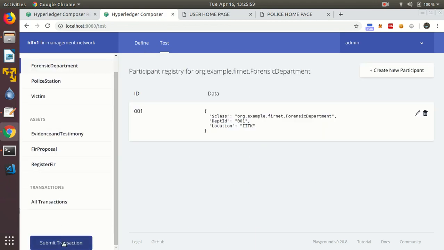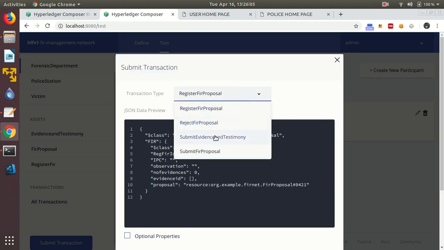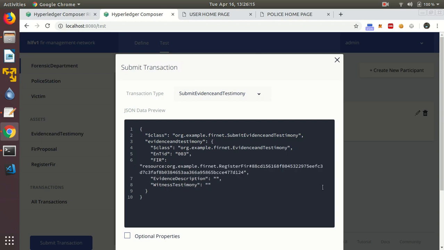We will go to the transactions, submit evidence and testimony. We will give a unique ID to this, say 003. We'll be needing FIR ID, evidence description.